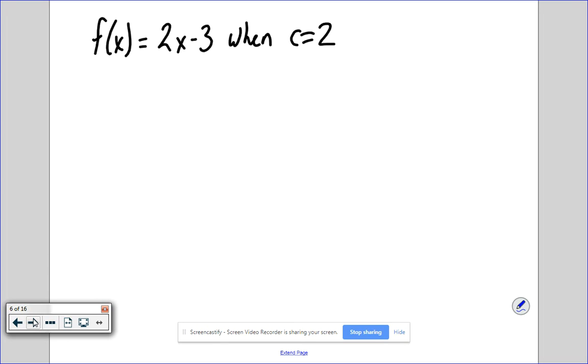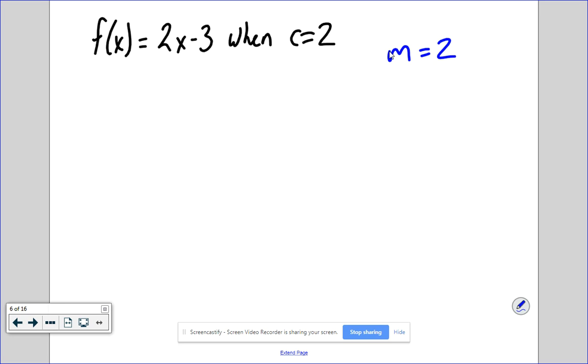So in this case, what do I know the slope is? 2. Okay? And does it matter what x value I choose with a line? The slope is always going to be 2. So that's why I always start teaching this concept with lines, because it's something you already know the slope of. So that way you have an arbitrary value that you know what it looks like to look back on.